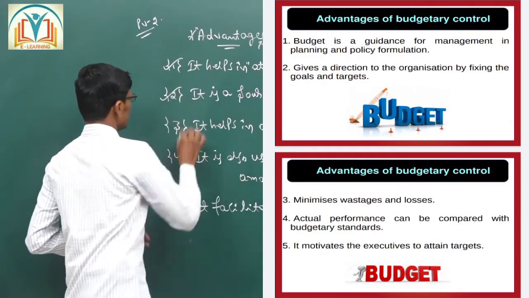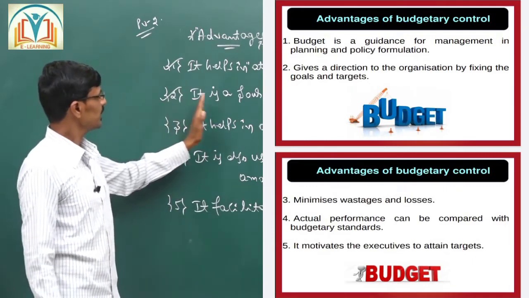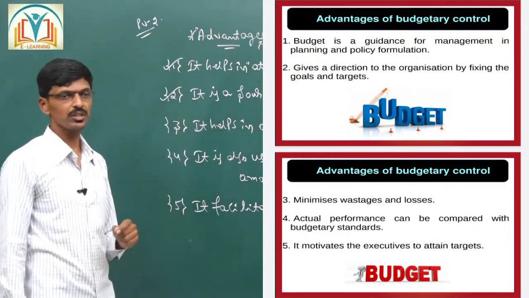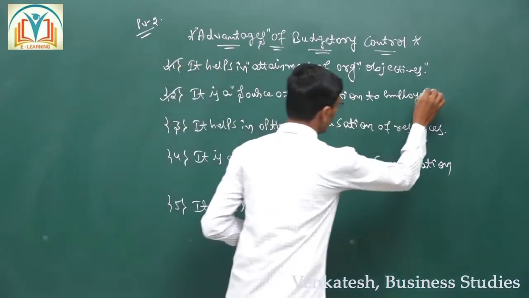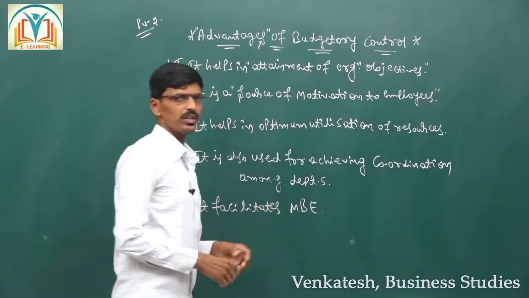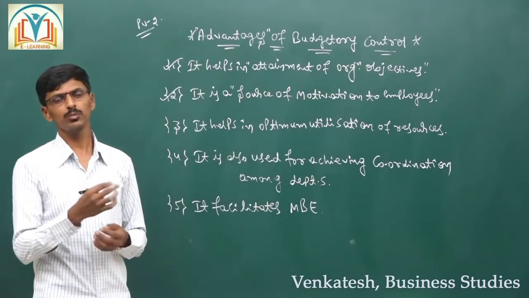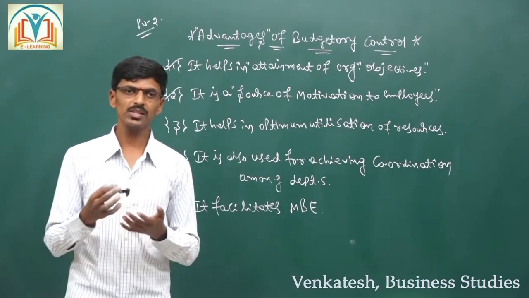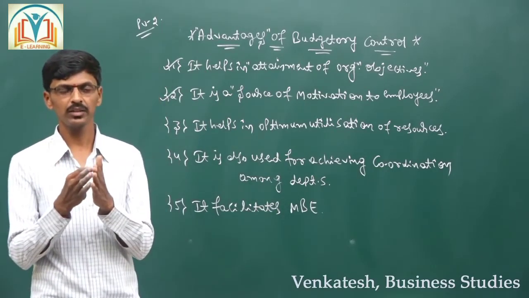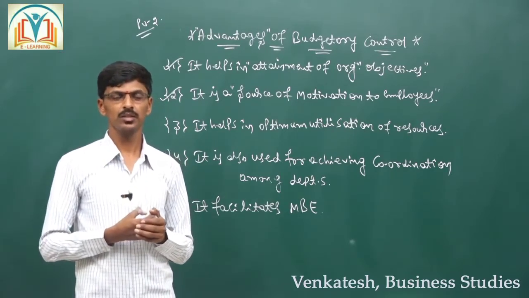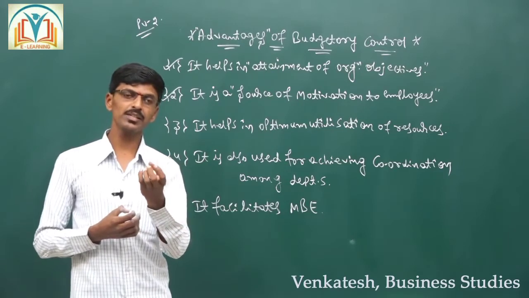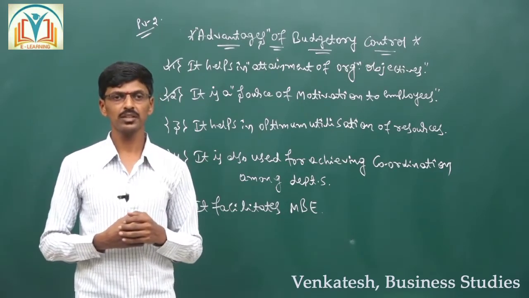Then second is, it is a source of motivation to the employees. So how does the budget act as a source of motivation? What is the interrelativity between motivation and budget? So how can it be treated as a source of motivation?